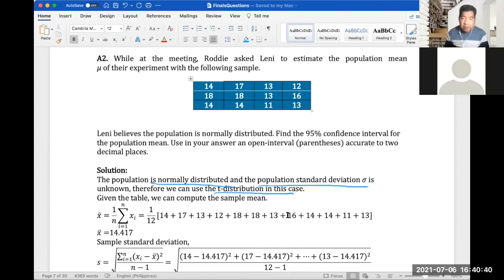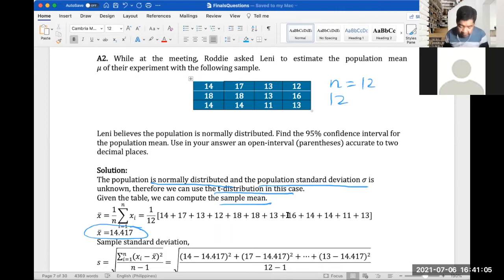We sum up all the values of our data and divide by the number of elements, n, which is 12. Then we get the sample mean x bar equals 14.417.